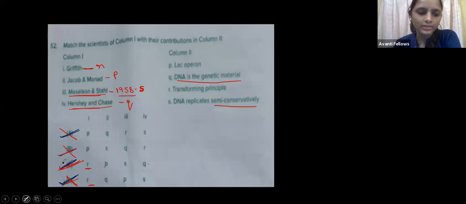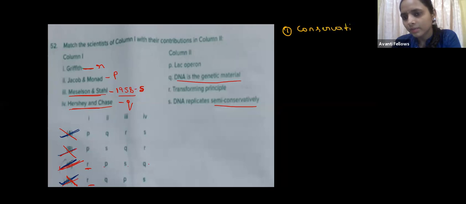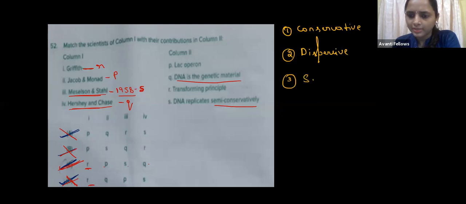No, Ahilya. I am telling you that in the replication chapter in NCERT, you will get the three experiments which prove that DNA replicates through the semi-conservative mode, right? So there are three methods. First one is called the conservative mode, which failed and is not the correct method. The second one was the dispersive method, and the third one was the semi-conservative.